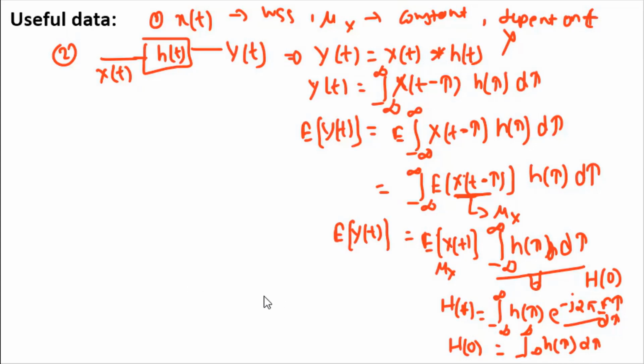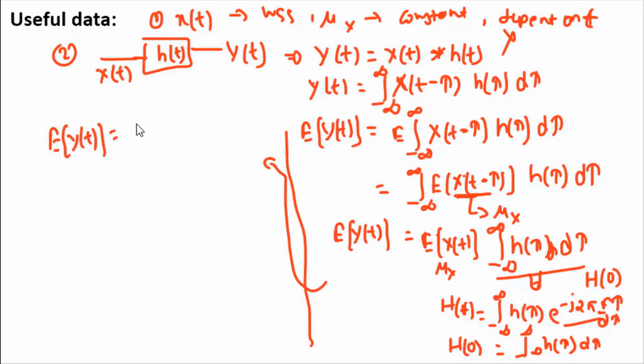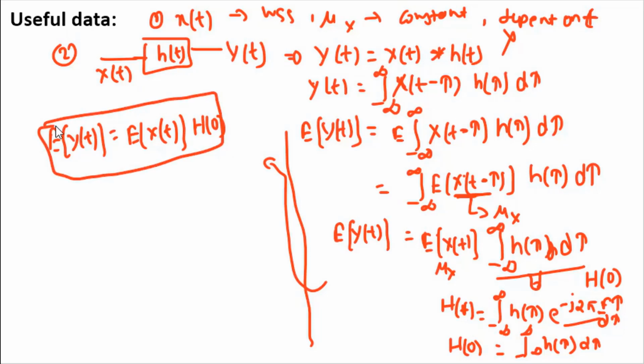So this way you can write E of y of t equal to E of x of t into H of 0. So this is your second useful data.